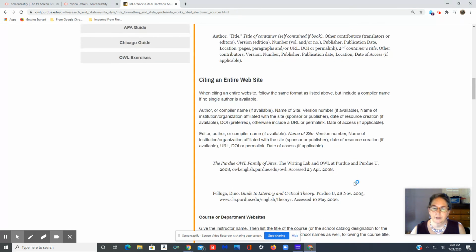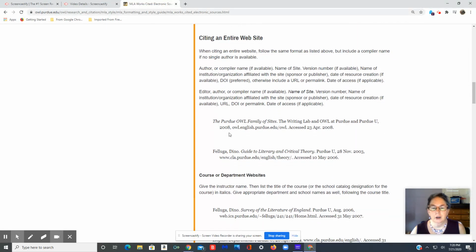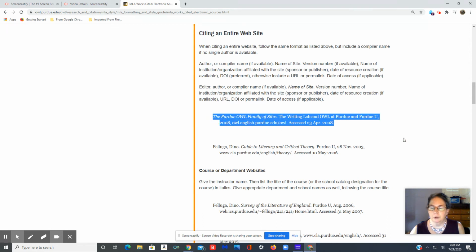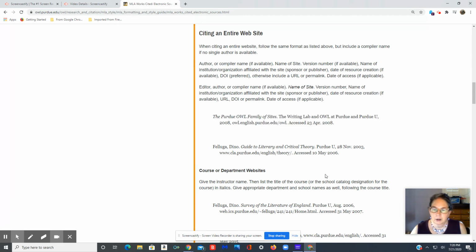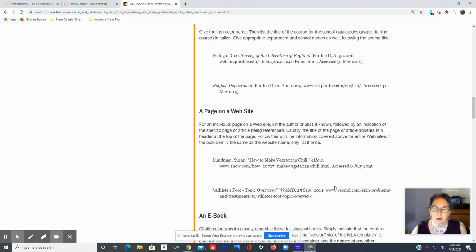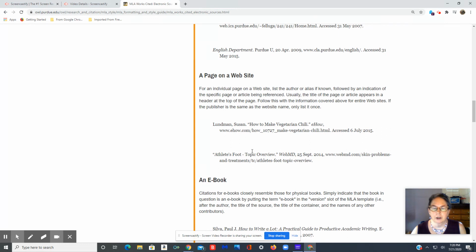Let's go down to the examples. If you wanted to cite an entire website, well, you could. If you wanted to do the one for Purdue OWL, there's an example. Of course, your access date would not be 2008 because it's 2020. How about just a page on a website? Okay, here's one from eHow, How to Make Vegetarian Chili. This one has an author. eHow goes in italics, there's a URL, and the access date.